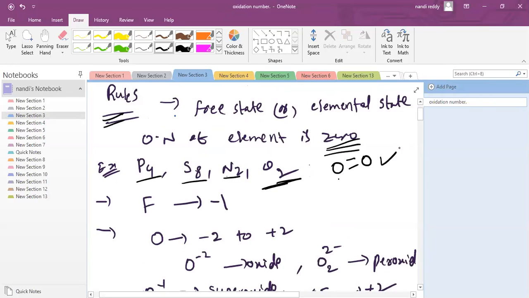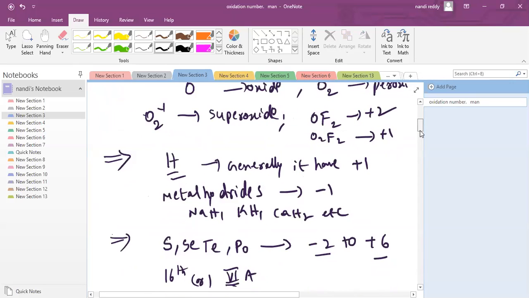That's why the oxidation number is 0. Clear? And fluorine always shows -1 oxidation state. Please note down this point also. If you already noted it down, no need, just listen. But if anyone is noting down, please note a little bit faster. Clear? Today we need to find out oxidation numbers, because we already discussed these things last time.